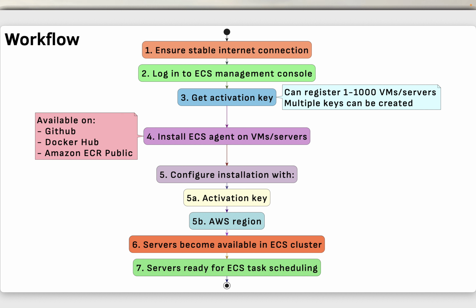So from the same Amazon ECS service which we are using, we should be able to see our operating systems or these servers which we have registered. So these are our own hardware, and then from that point onwards servers are ready for ECS task scheduling.